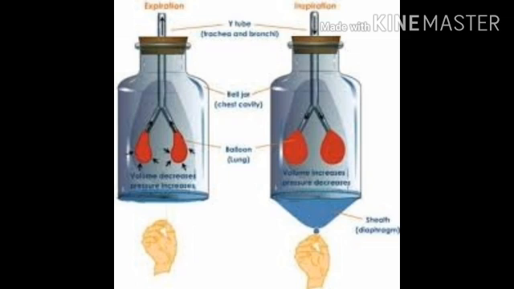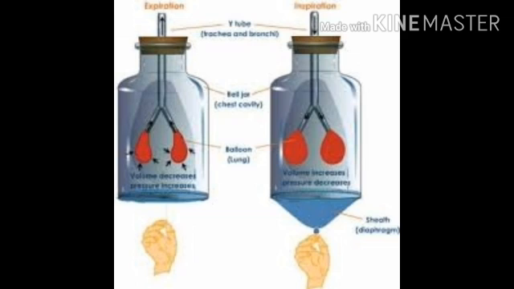When the diaphragm moves downward during inhaling, the lungs are filled with air, but when the diaphragm moves upward during exhalation, then the air is forced to go out of the lungs. Now you have understood the mechanism of breathing. What we breathe out: carbon dioxide and water vapors.